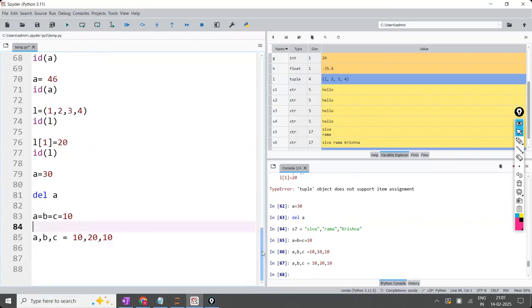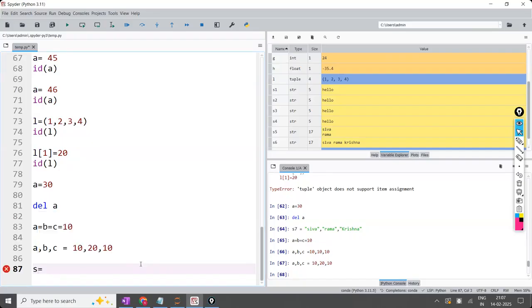Choice is yours. Single value you can assign, multiple values you can assign. Clear guys? Everyone? So, multi-line strings and everything. Now in strings, S is equal to hello. Now you have to observe the difference clearly.